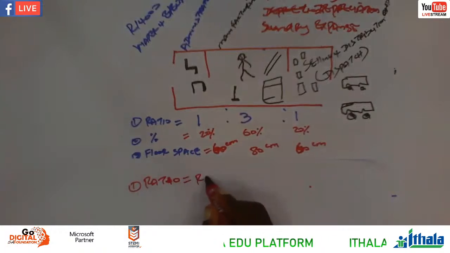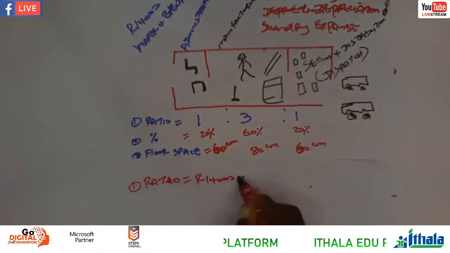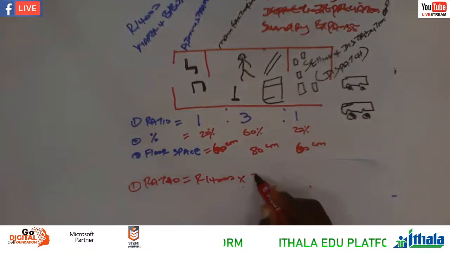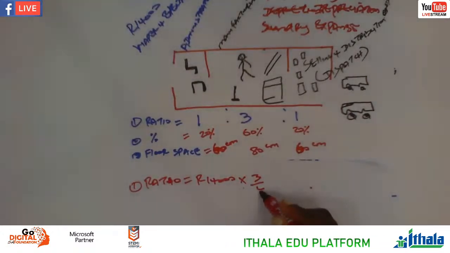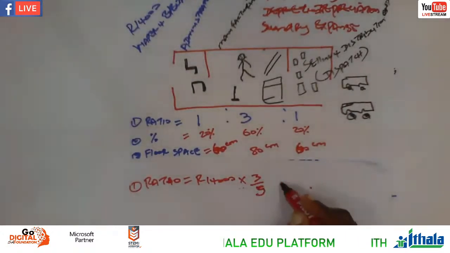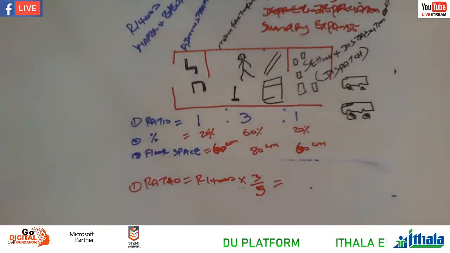We're saying 14,000 times 3 divided by 5, which means we are dividing by the total of the ratio.